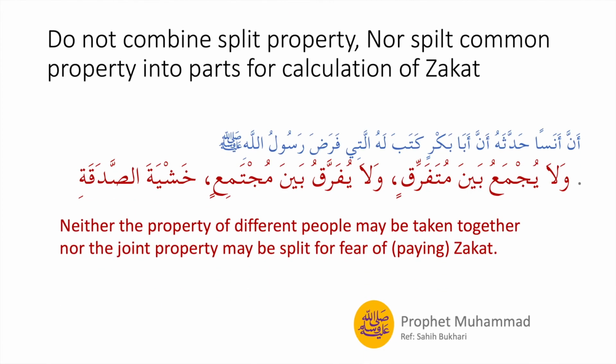Another rule is that we should not combine properties that are split, or split the properties that are combined, just for the sake of zakat calculation, because this way we could undercalculate the zakat, and people could use this as a way to give less zakat or have their calculations show less.